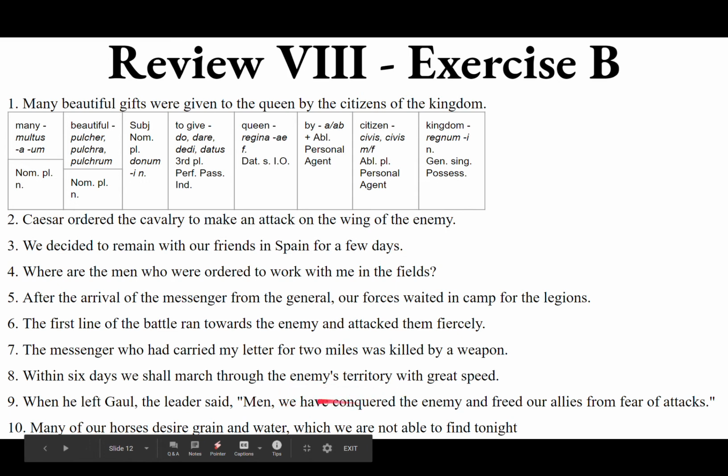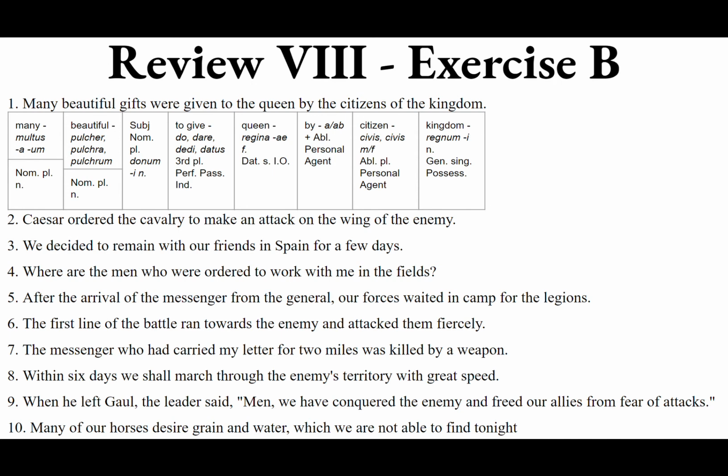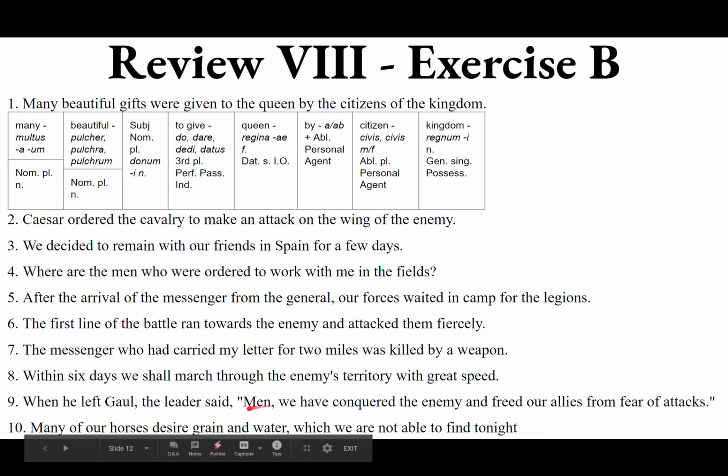So we want vinco, vincere, vici, victus. We, first person plural. We have done this. Perfect tense, active indicative. So we have conquered. Perfect stem is third principal part, chop off the i. So vici, get rid of the i, and we have vic. And then add the endings, i, isti, it, imus, istis, erunt. So vicimus. Now we'll go back to the inquit.